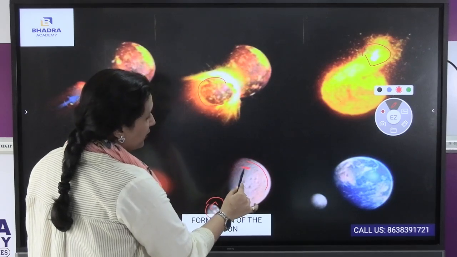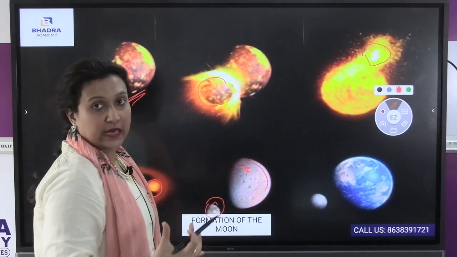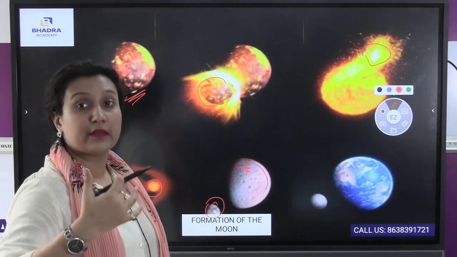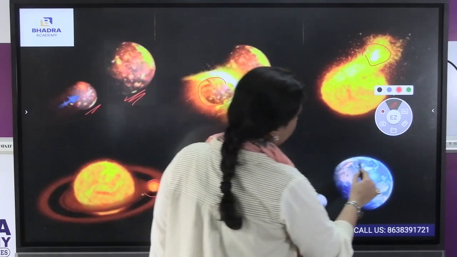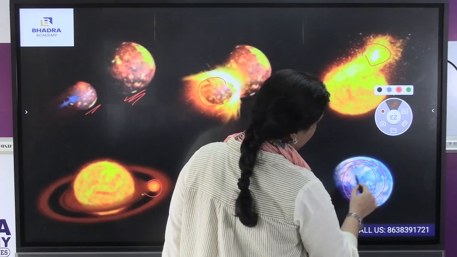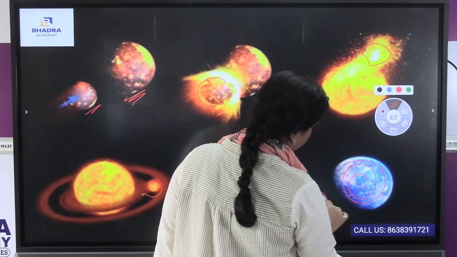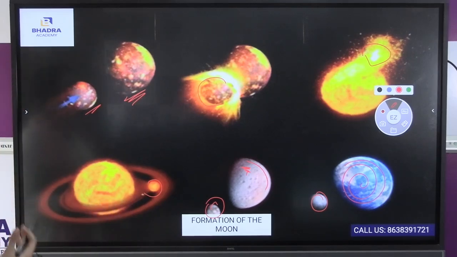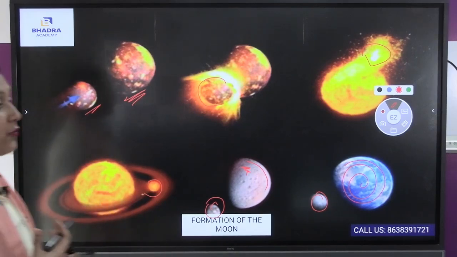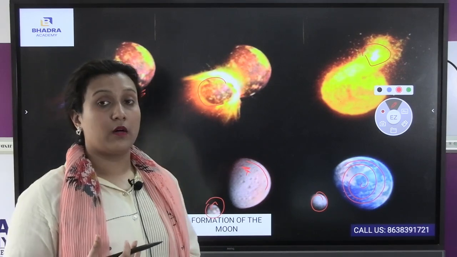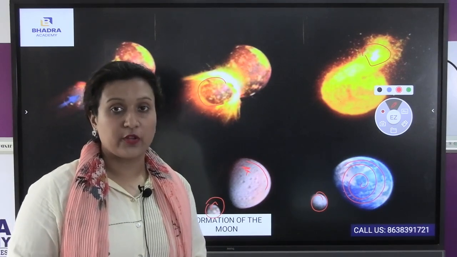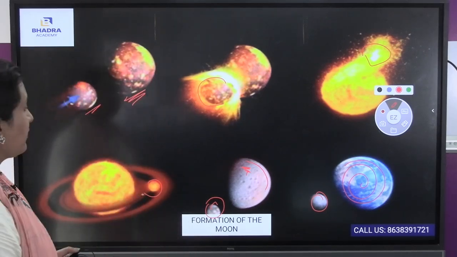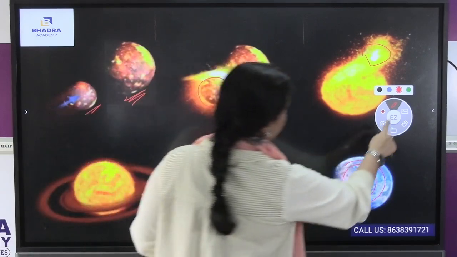First, the earth was completely a barren land, and due to the increase in the density and the temperature, it was converted into the earth, and it was converted into the moon itself. You see slowly how our moon and earth have been formed due to the collision, and due to the decrease and increase of the temperature and the densities. I hope you have understood about the formation and the structure of the earth.